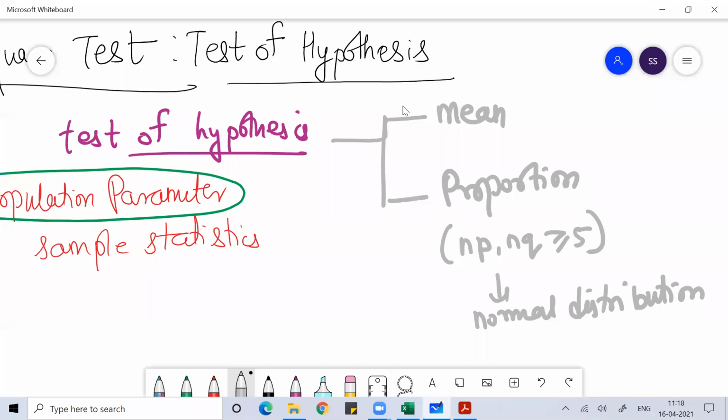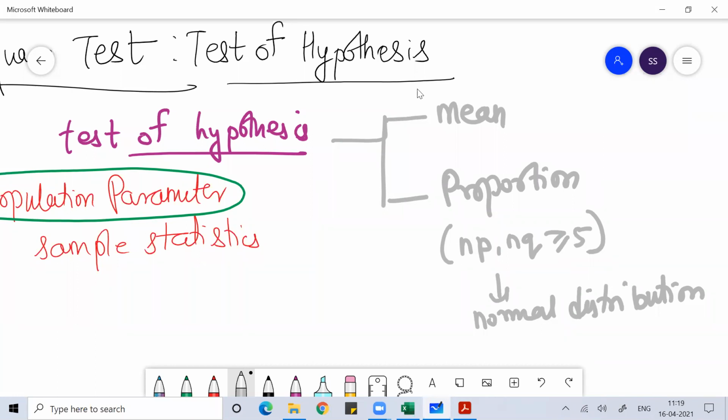So when we do test of hypothesis, either we work on a one mean problem where only one set of data is given, or we can work on a two mean problem, a two proportion problem, or a one proportion problem. That is the general way, and based upon that, we perform either the Z test or the T test whenever we have to do test of hypothesis.